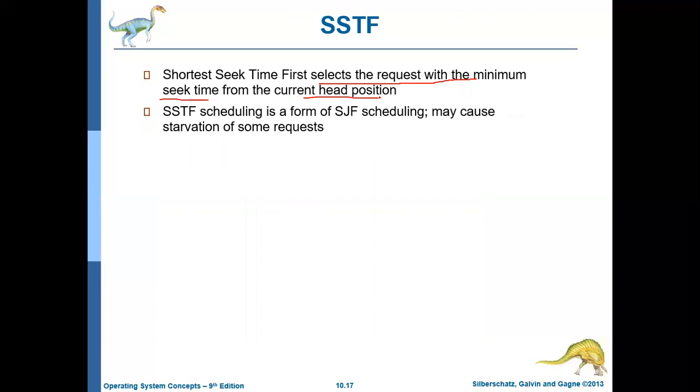So you can see here, the shortest seek time first algorithm is similar to SJF scheduling, shortest job first scheduling. Because of that, it may lead to starvation for some of the requests. That is, a particular request might have come early, but the head might not be nearest to that position. So it may make that request wait for a longer period of time. So because of that, it may lead to starvation.